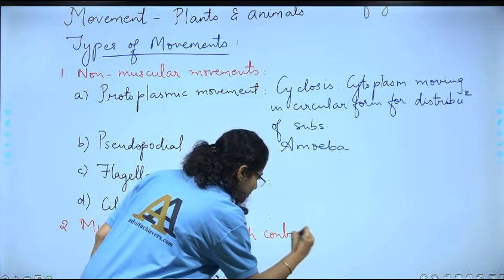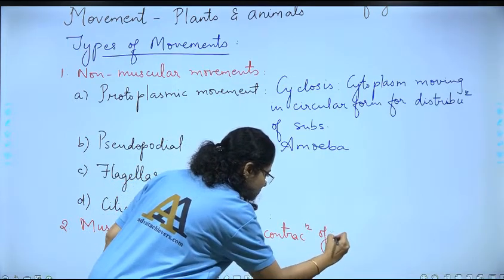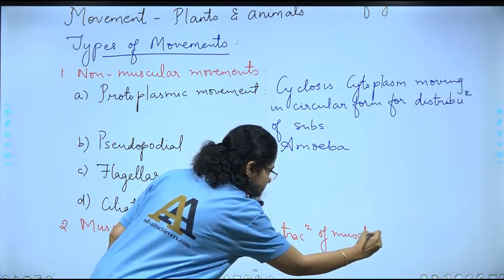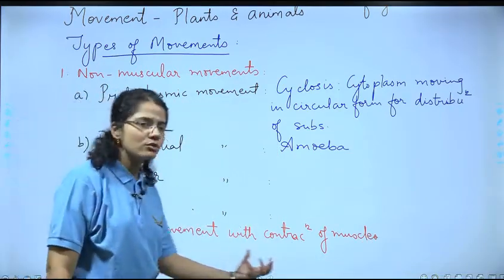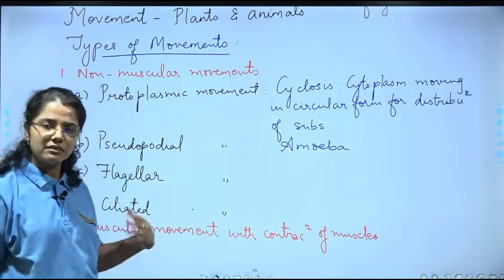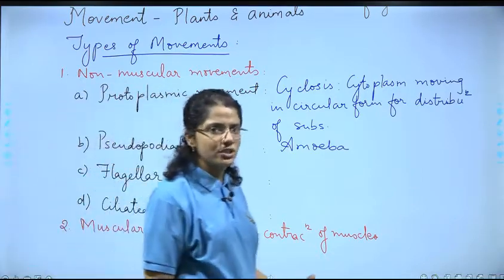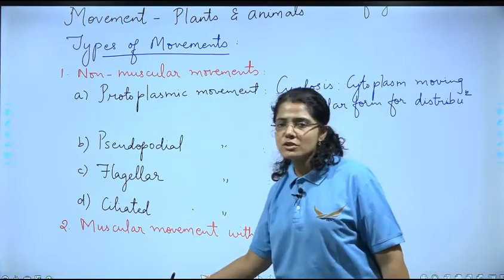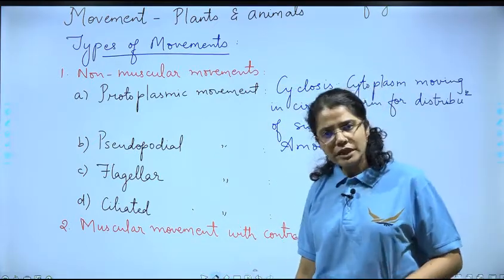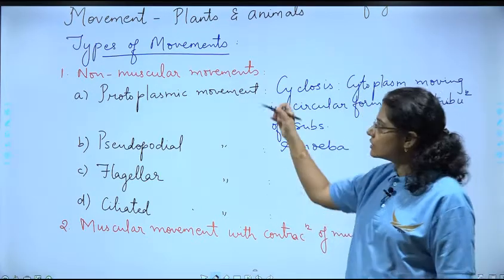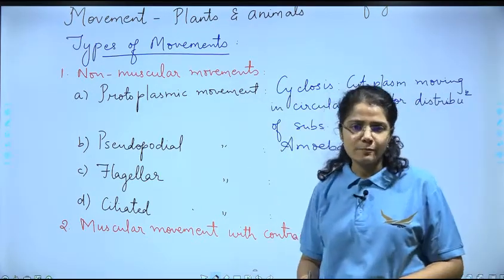In this chapter we are going to understand muscular movement in detail. In case of human physiology, how does this muscular movement take place? We are going to understand that in quite a detail. So these are the types of movements.